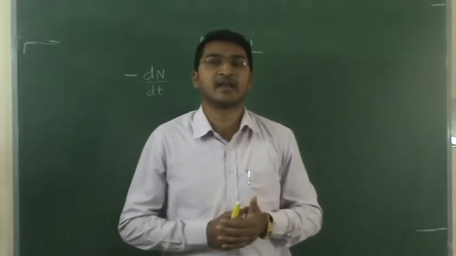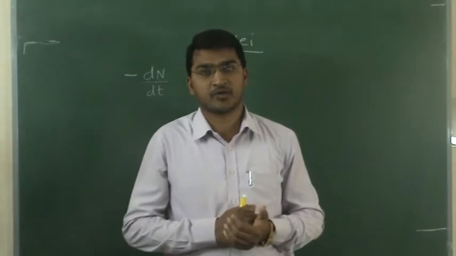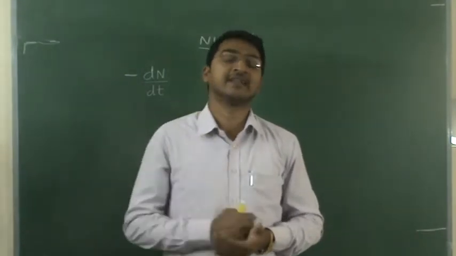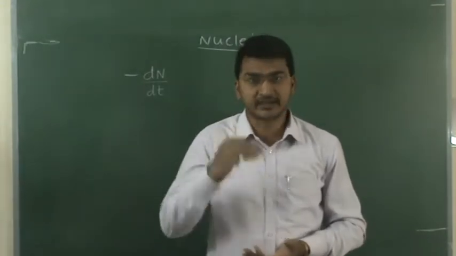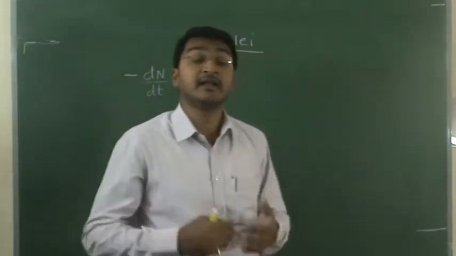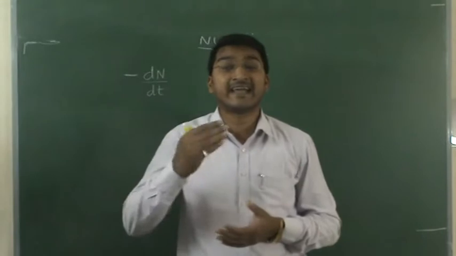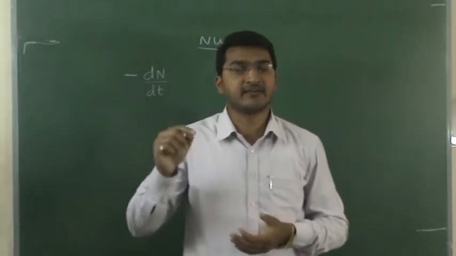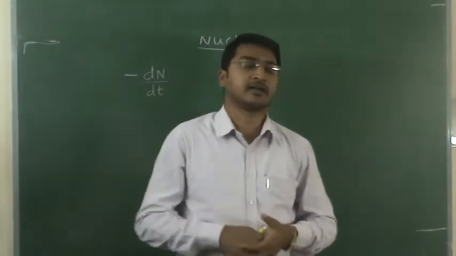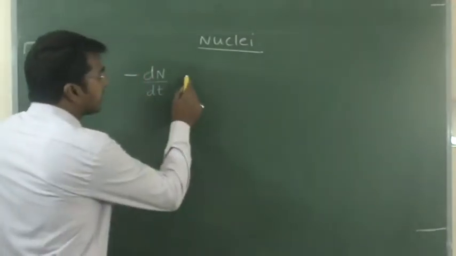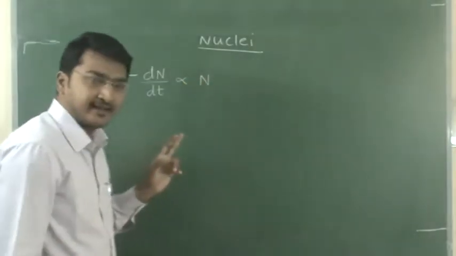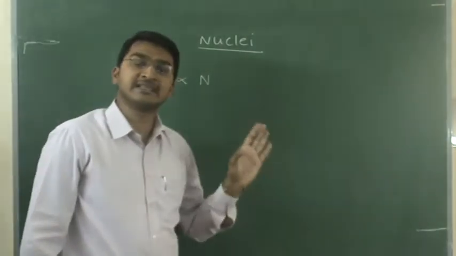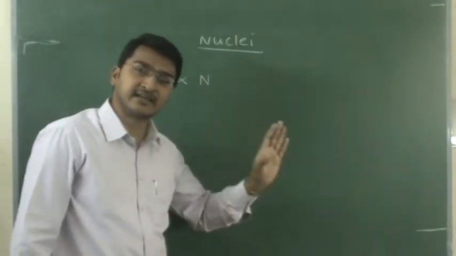And this term we call disintegration. The number of nucleus disintegrated with respect to time, disintegrating, so decreasing with respect to time. This disintegration is also called decay. Decay, D-E-C-A-Y, decay means loss. Decaying is directly proportional to n. What is your n? Number of nucleus at any instant of time.